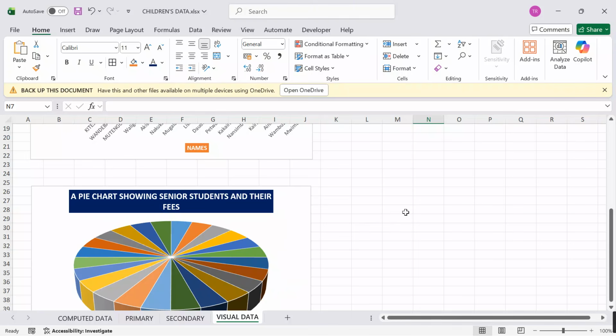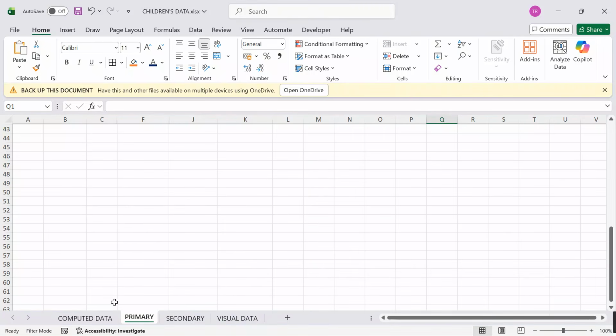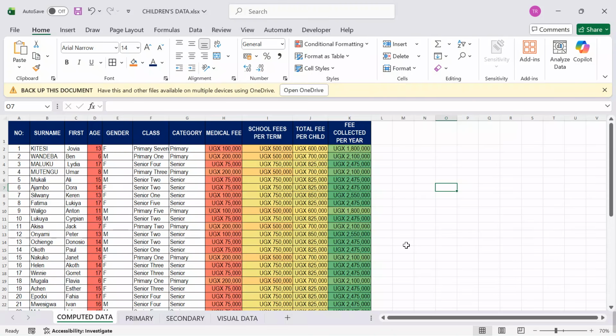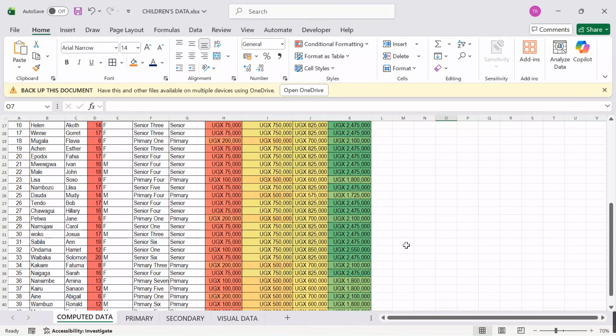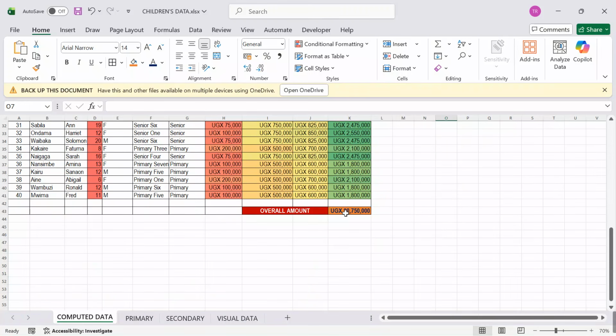Now, putting this down, let us go and open another application. We are done manipulating spreadsheet in a way that is really, really on point. This is what we have. We have the fees collected, the medical fee, the fee collected per year, and the grand total that Eve will be expecting at the end of the year. Control S, save changes, and then we first put this on hold.